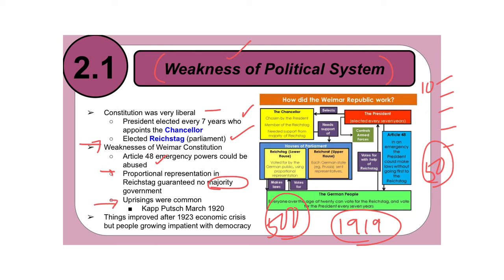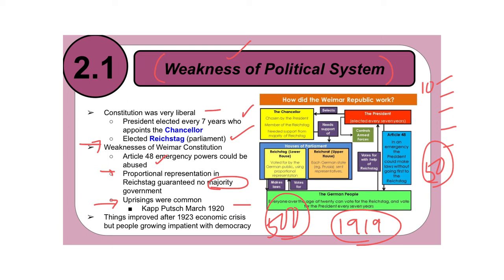Uprisings were also extremely common. One of the biggest ones to know is the Kapp Putsch, which is very similar to the Munich Beer Hall Putsch. This is just another common uprising that was happening in the 1920s against the Weimar Republic. So it's not necessarily one you need to know per se, but it's just an example showing you that there are lots of uprisings going on in the 1920s.